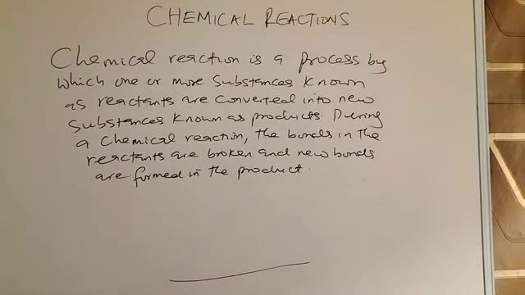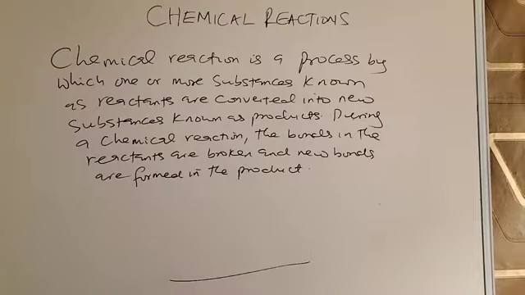So let's go through what we have on the board. We said that a chemical reaction is a process by which one or more substances known as reactants are converted into new substances known as products. During a chemical reaction, the bonds in the reactants are broken and new bonds are formed in the product.